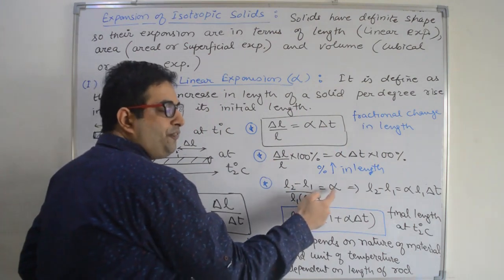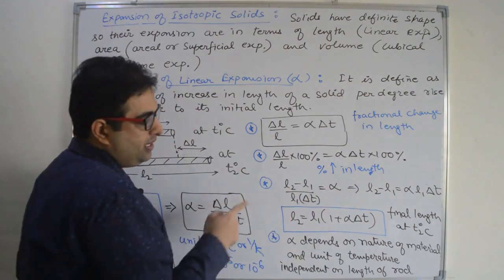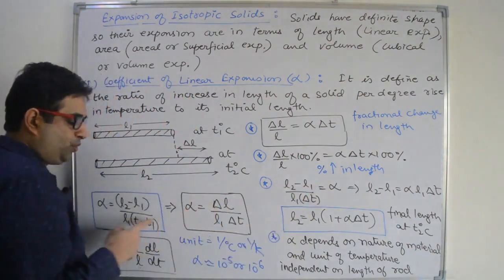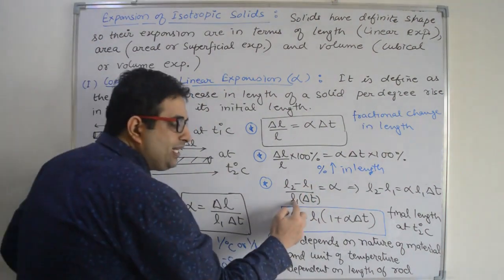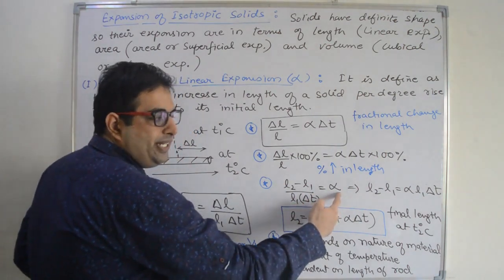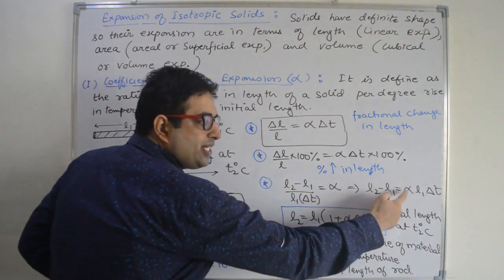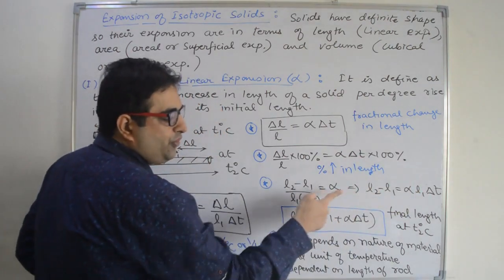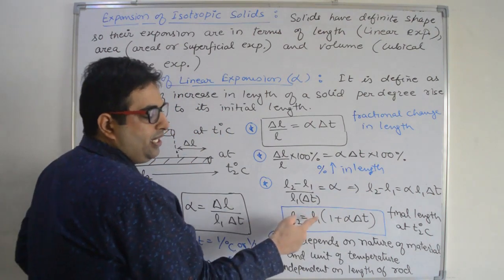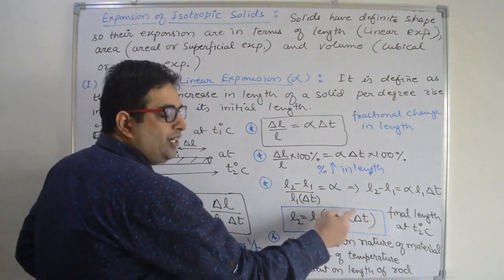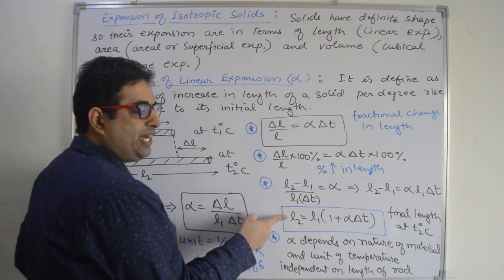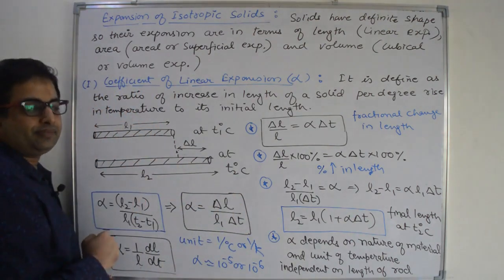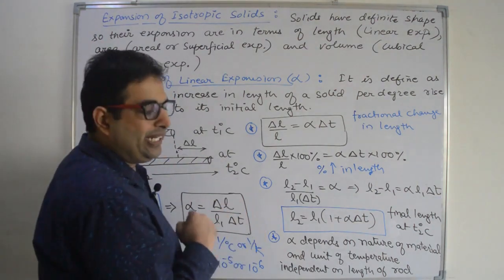Now let us see the final length of the rod. We know L2 minus L1 divided by L1 into delta T is equal to alpha. Multiply this L1 delta T on the right side. You will get L2 minus L1 is equal to alpha into L1 delta T. Find out the value of L2. L2 is L1 into 1 plus alpha delta T. This is the final length of the rod at T2 degrees Celsius. This is the formula of final length.